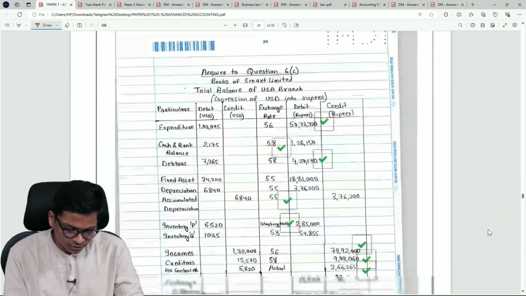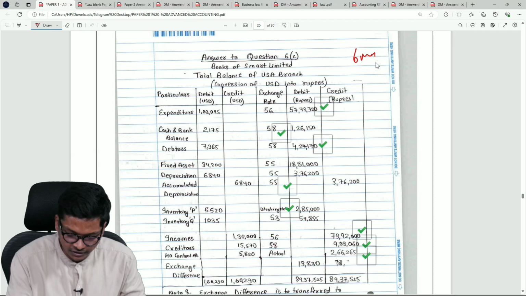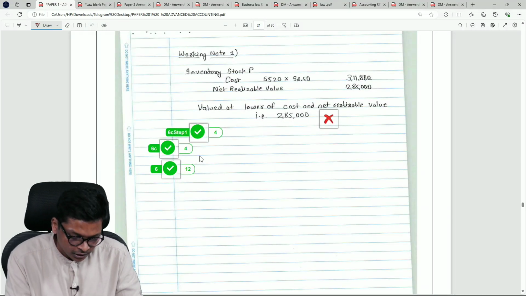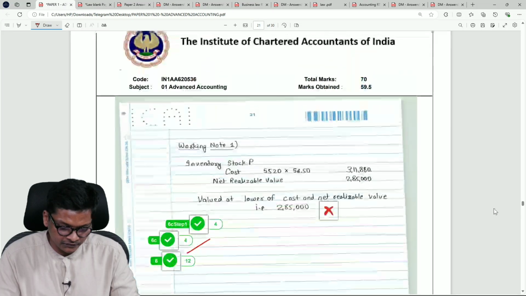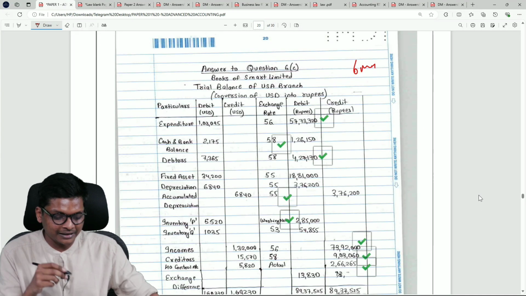This is dividend question, so it's from law. Look at this. Foreign branch, it was a 6 mark question if I remember right. How much did the student get? 4 out of 6. Was this 4 or 6 mark? I think it's 6 marks because that's why there's one small error here. Look at the table of conversion, trial balance.